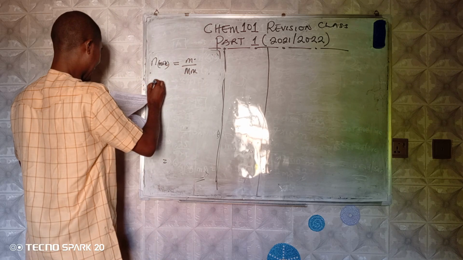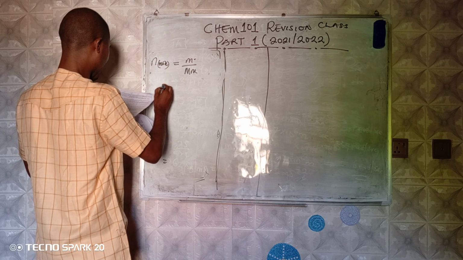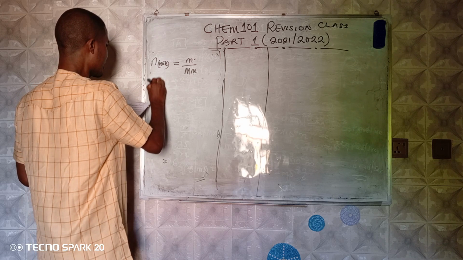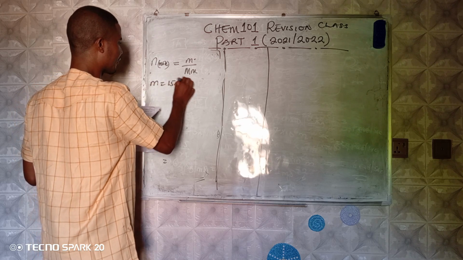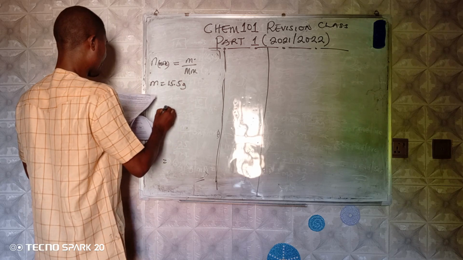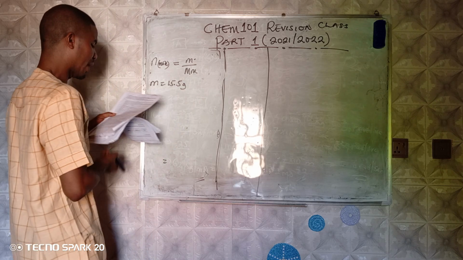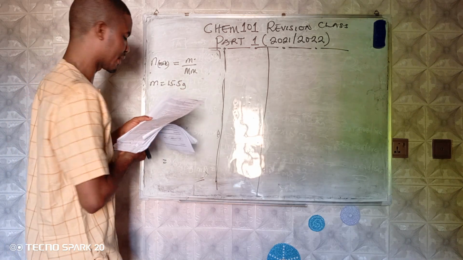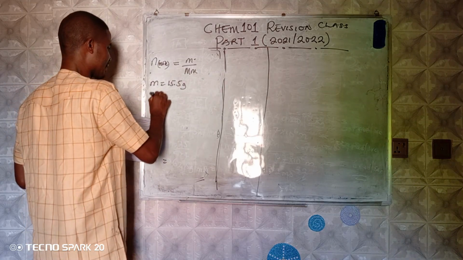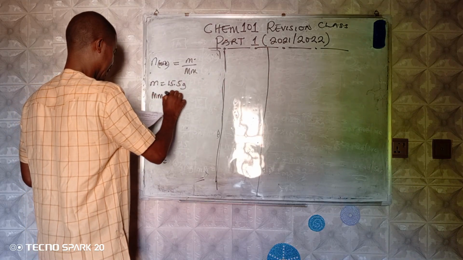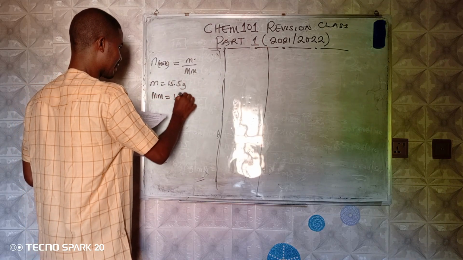So they gave me that, what is the amount of gold present in 15.5 gram? m equals 15.5 gram of pure gold, gold welding ring. Then they have the molar mass of gold is 197.